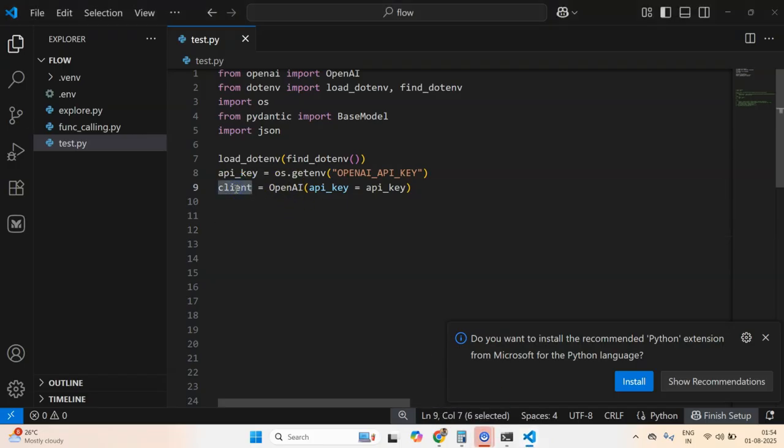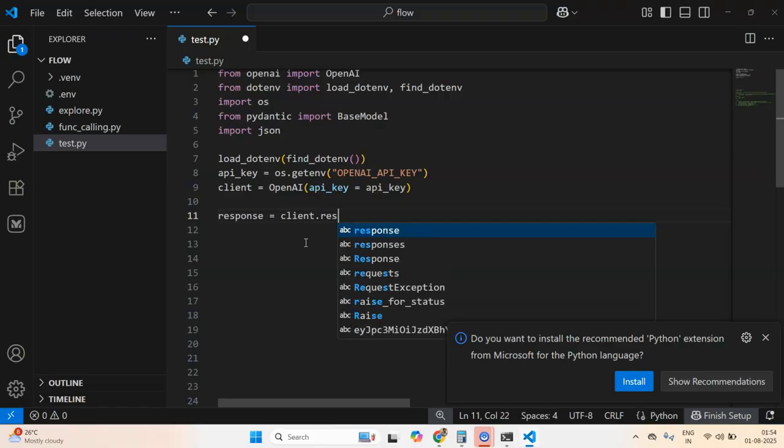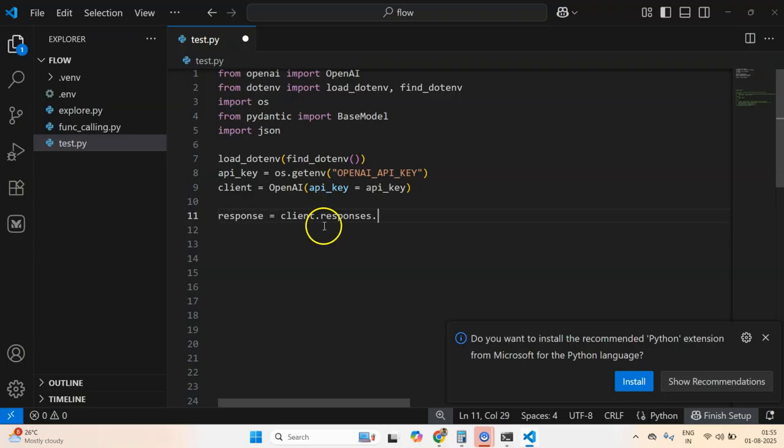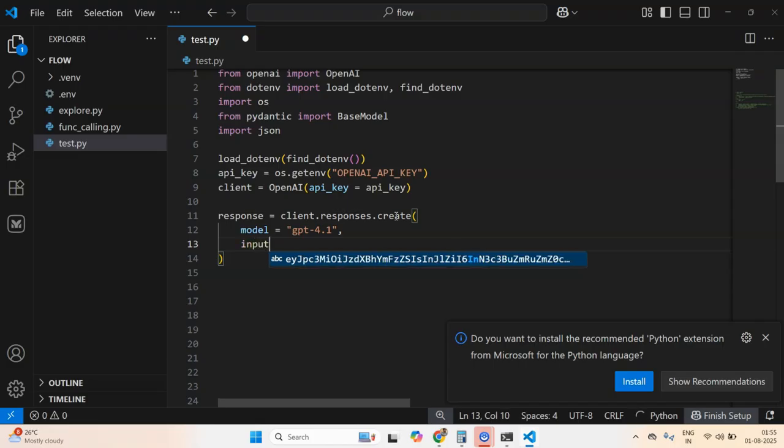So we have defined this client object by passing the API key. Now I can create a response object by calling... You can use chat completion or the responses API, it's up to you, but OpenAI itself is recommending the responses API, although they will not be removing support for chat completion. If you don't know about chat completion, you don't need to worry. Just follow this responses.create, and I'll specify the model. Let's call GPT 4.1,